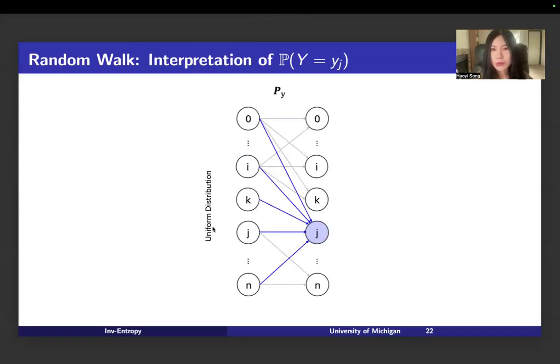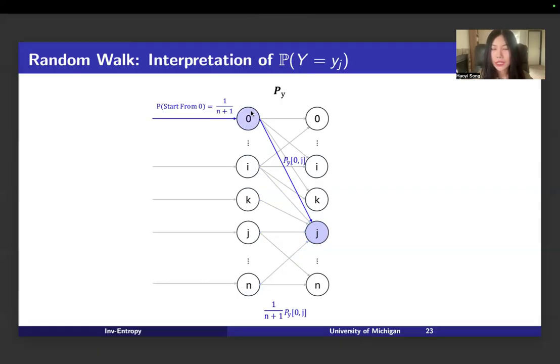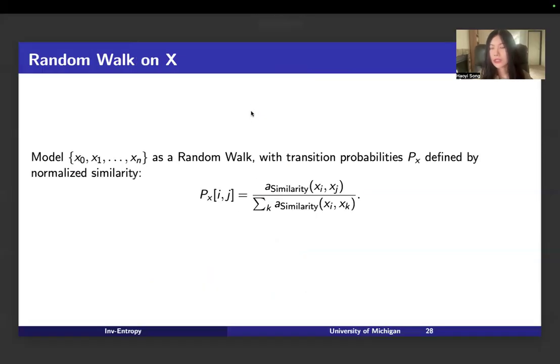The uniform distribution means we can start from each point with the same probability. The probability Py equal to yj means we can start from each point in the output space, and from that point, we can transit to yj. The uniform distribution means the probability to start from each point is the same. And we can transit from i to j, k to j, j to j, n to j, and after we add them together, it's the probability Py equal to yj.